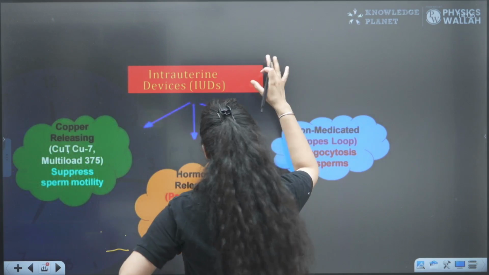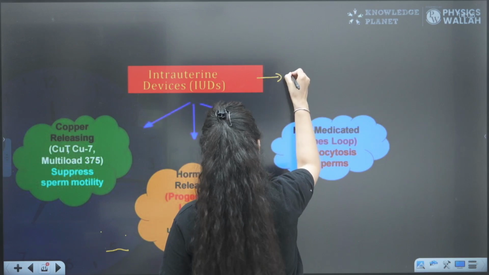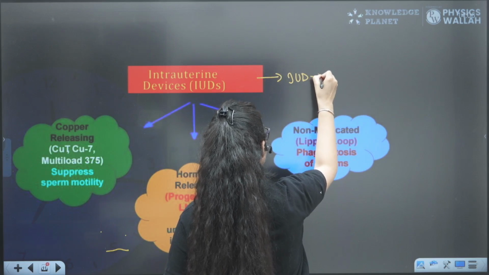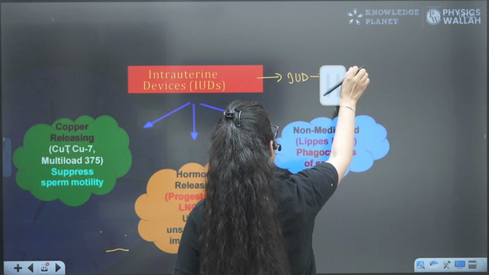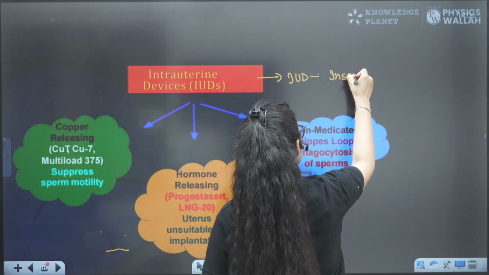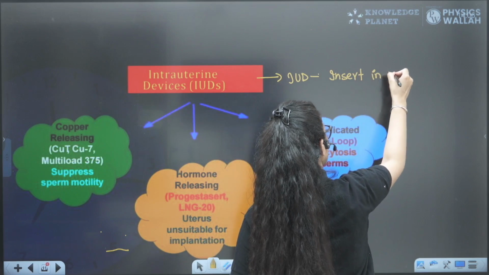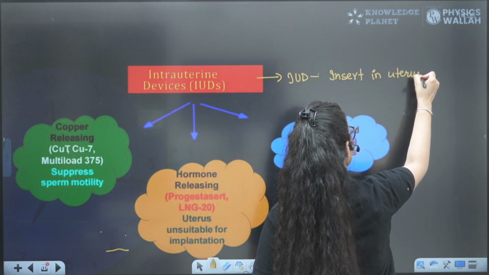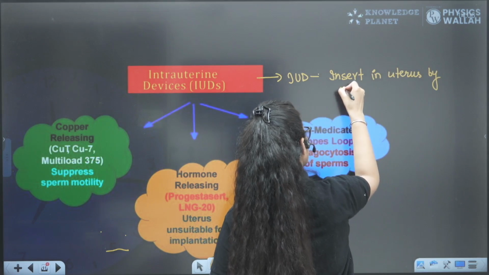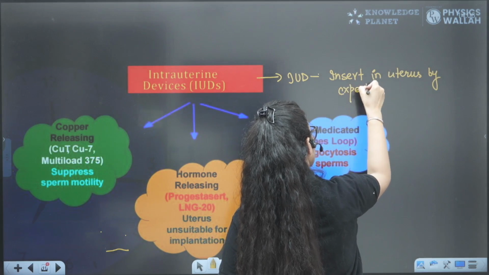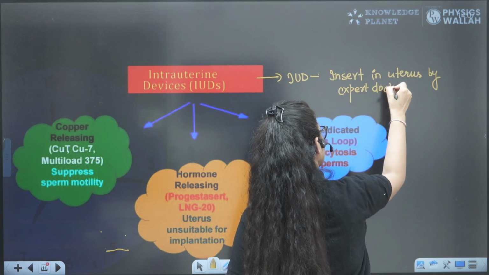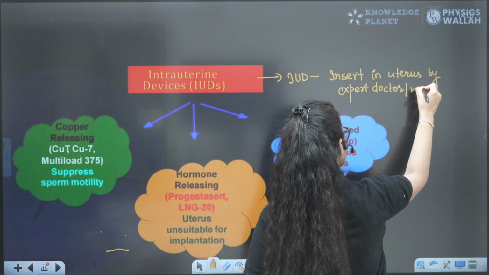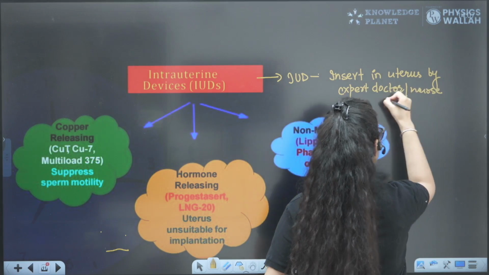They will insert the IUD in the uterus. So IUDs are inserted in the uterus by an expert doctor. A person cannot use them without supervision.